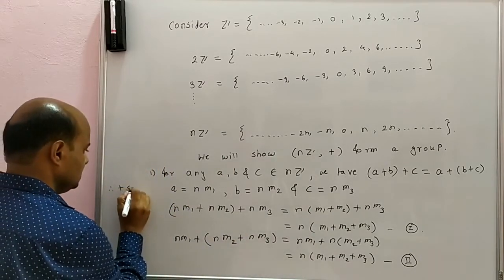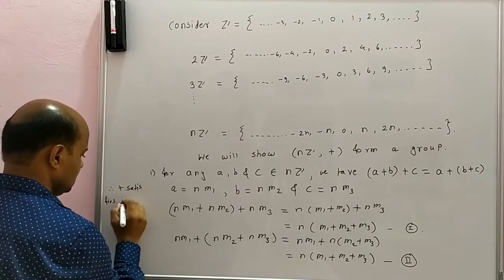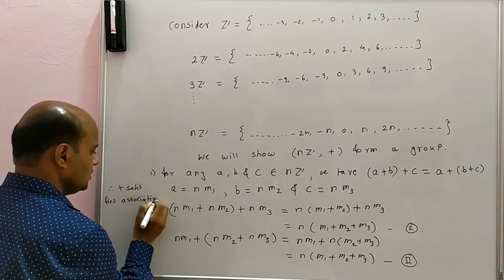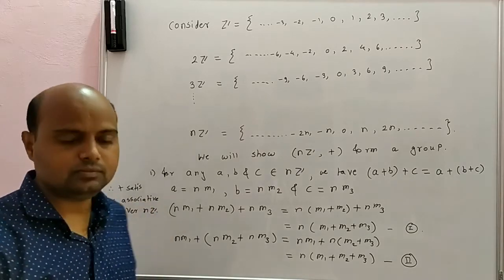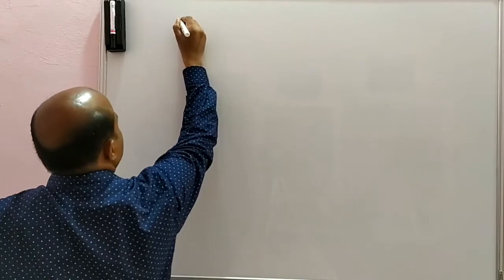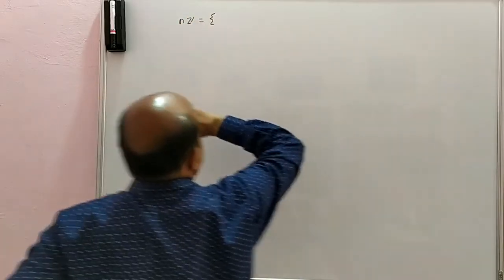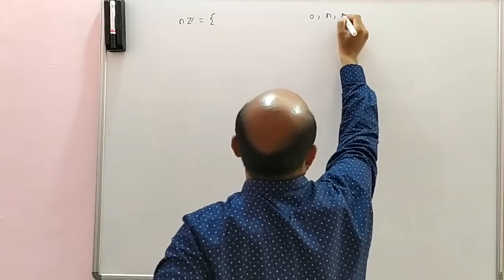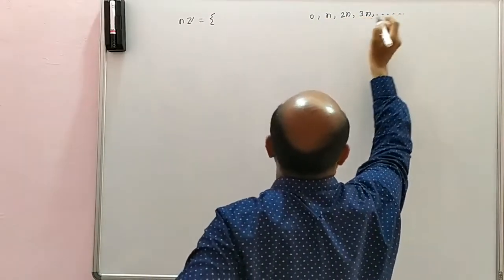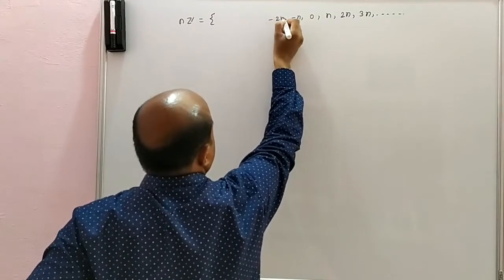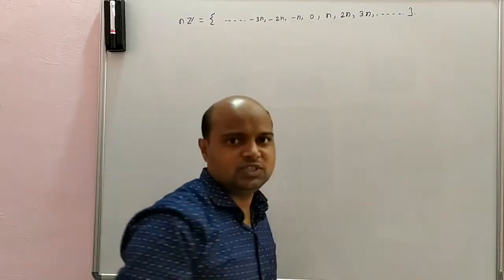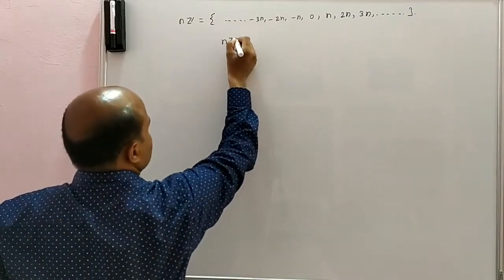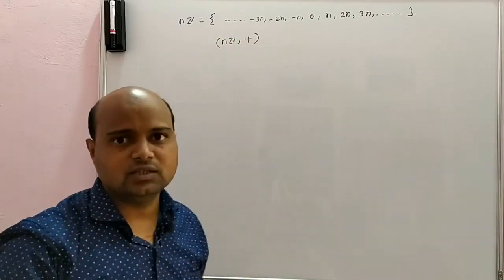Therefore addition satisfies the associative law over nZ. Again I write down nZ. nZ is the set of multiples of n: 0, n, 2n, 3n and so on, and here -n, -2n, -3n and so on. So we see nZ under addition satisfies the first condition.